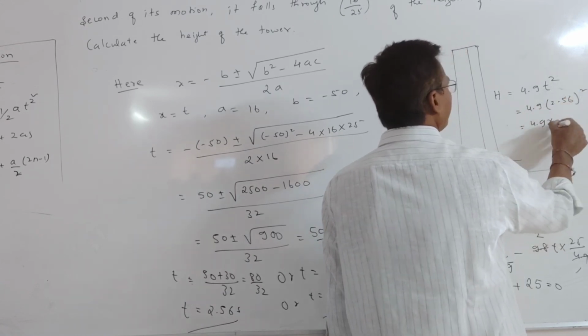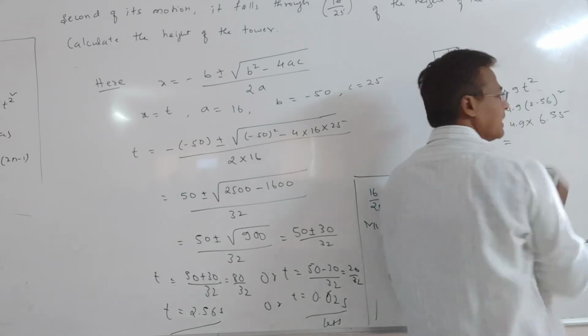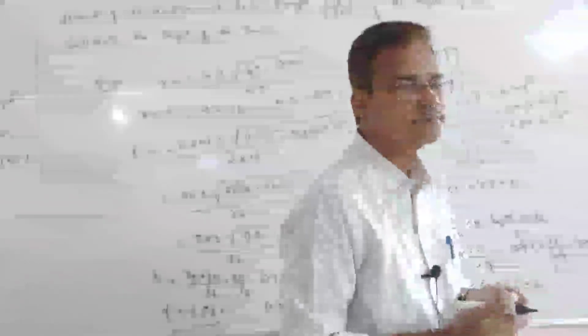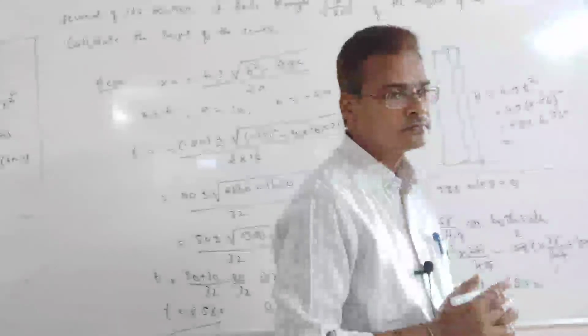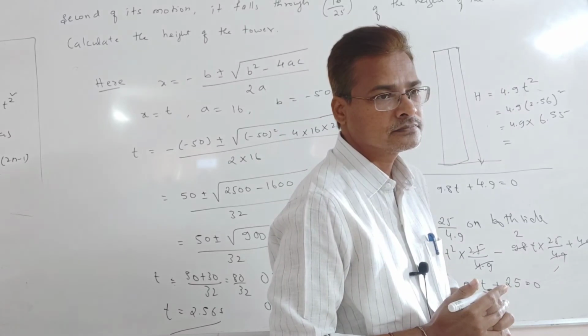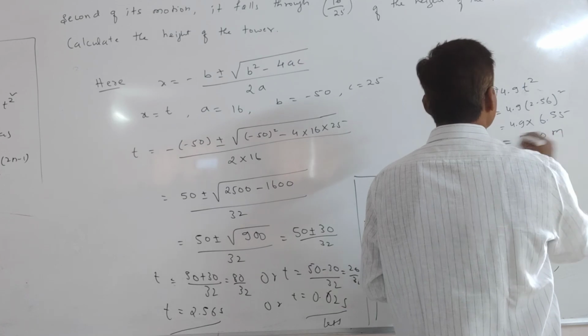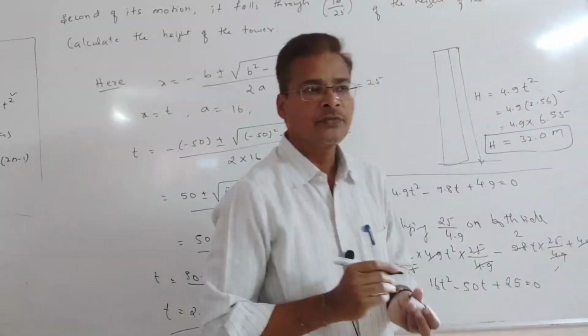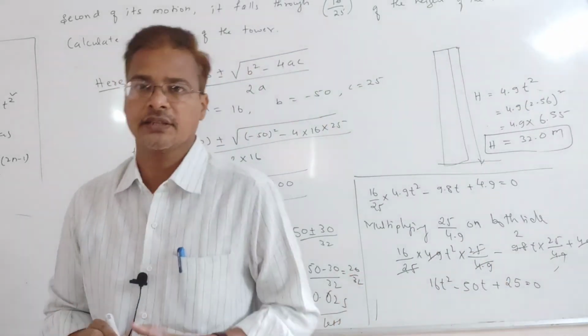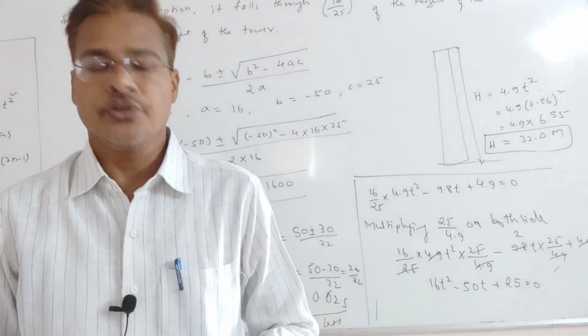Now multiplied here, meter. The height of the tower is how much? 32.0 meter. Okay.